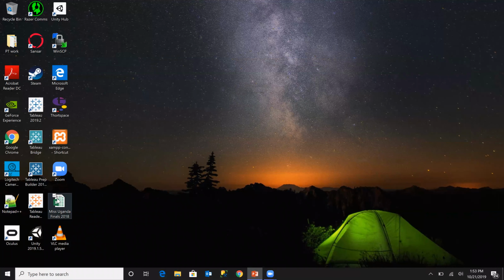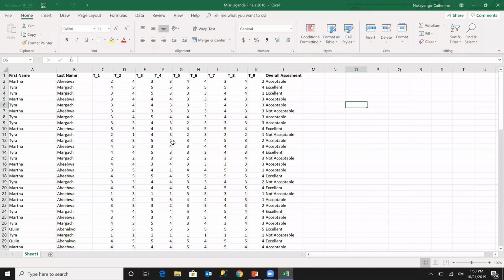The first thing that we are going to do today is look at the data that we have. This data that I have right here is a Miss Uganda Finals 2018 dataset, and as you'll see, we have the first name, the last name, we have T1, which is task 1 up to task 9, and then we have the overall assessment. We have 3 finalists. We have Martha, we have Tyra, and then we have Quinn.